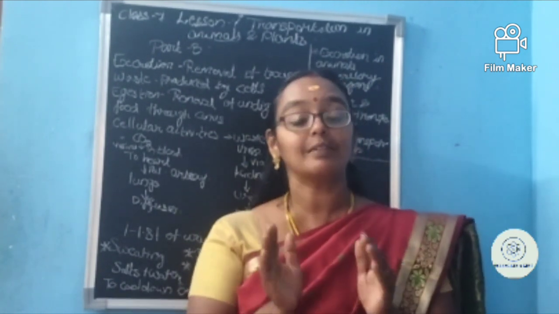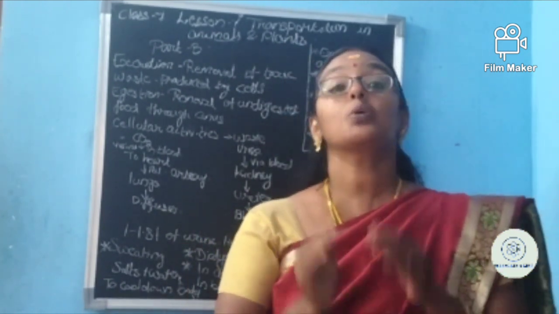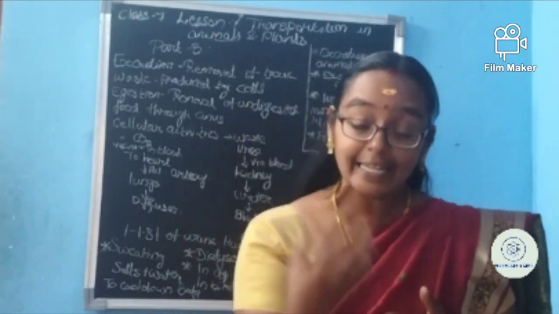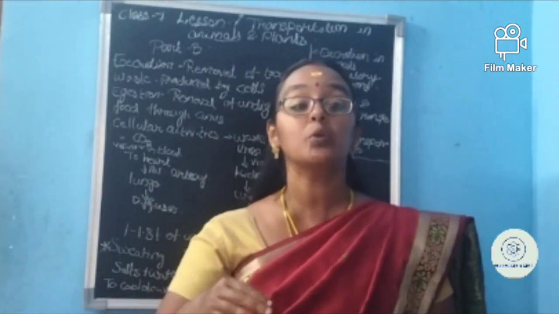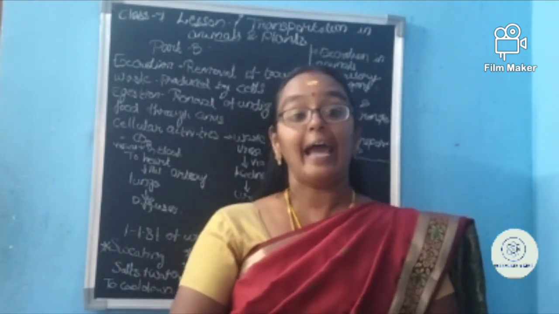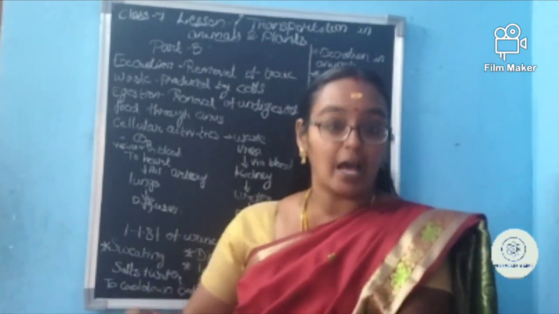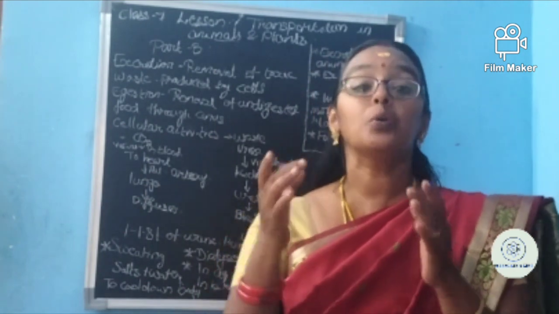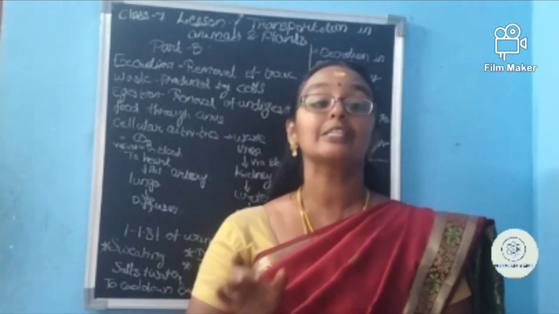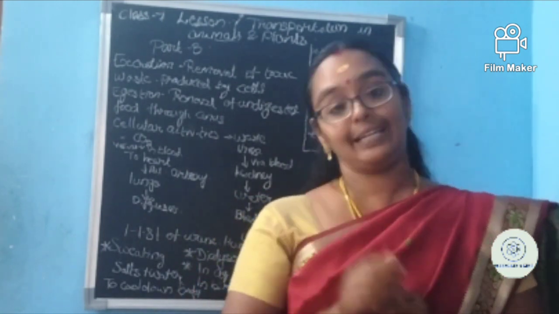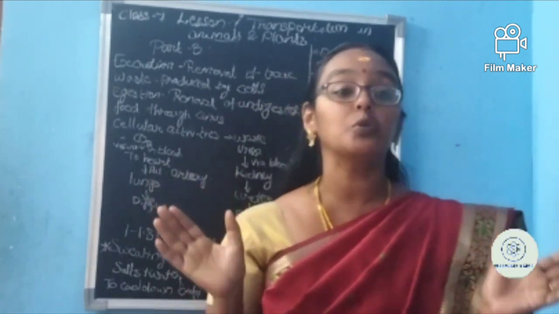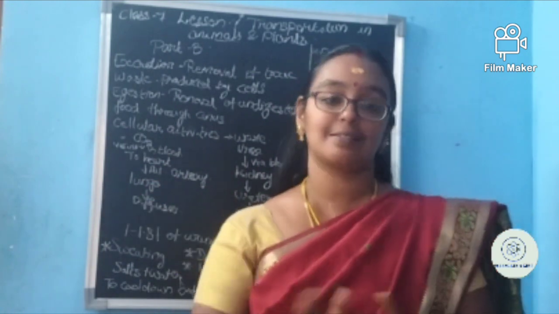This excess water will be moving to the kidney, and in the water these toxic substances as well as urea will be mixed, and this water will be expelled out through the urethra. It is called what, ma? This is our urine. This is done by which organ, ma? By the kidney. Okay, these are the two main excretory substances.